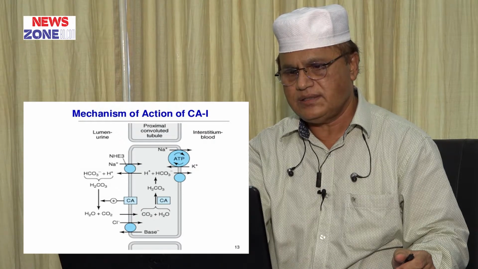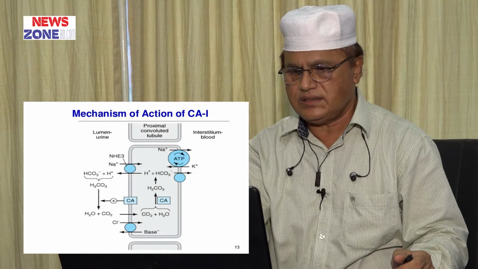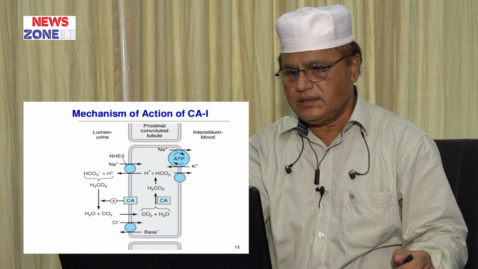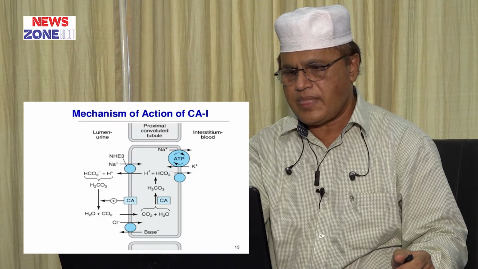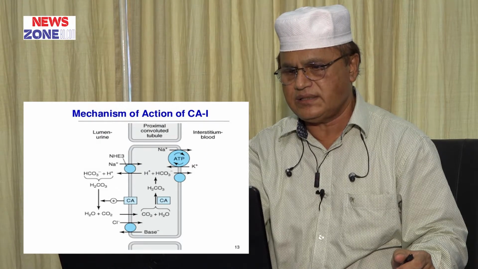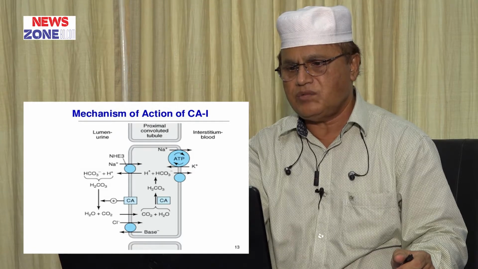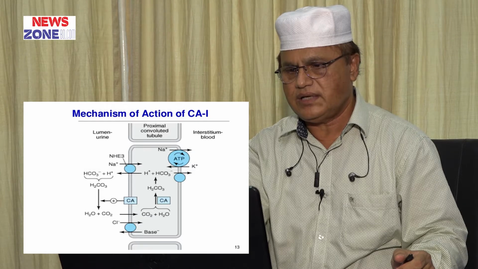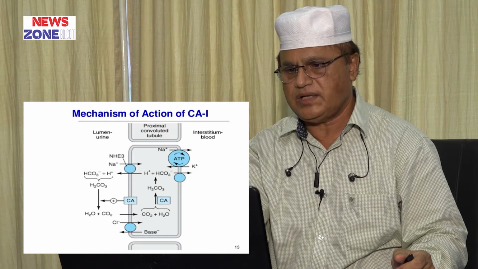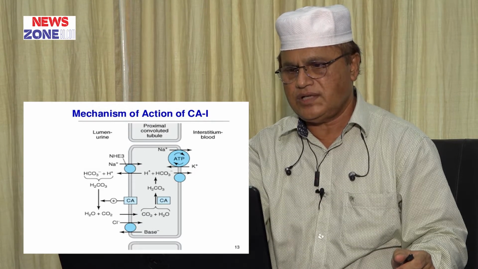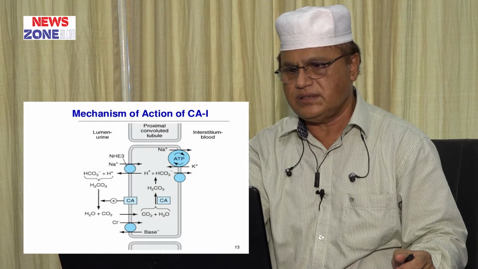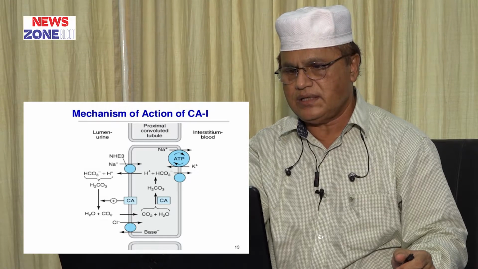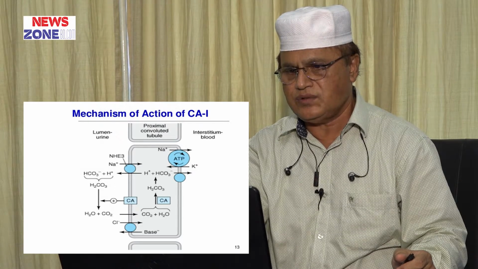Normally this happens, and water and carbon dioxide enter into the cell. Here, carbon dioxide and water are converted by the enzyme carbonic anhydrase to carbonic acid. Carbonic acid then dissociates into hydrogen ion and bicarbonate ion. Bicarbonate ion enters into the circulation, and hydrogen ion is exchanged with sodium,